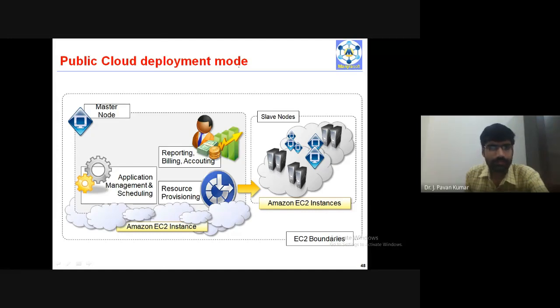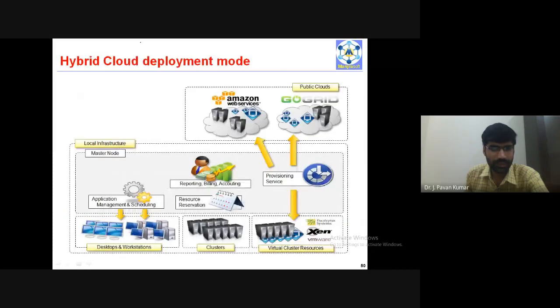Next, coming to the hybrid one, it's a combination, right? Local infrastructure, here we have the master node, and these all are infrastructure things, and it is like a private cloud. But here we are also having public clouds. These also can be accessed. These provisioning services and all will be provided to customers or applications which require these services outside of these boundaries. That's what we can say is the hybrid cloud deployment model.